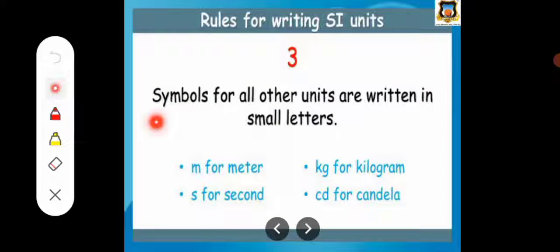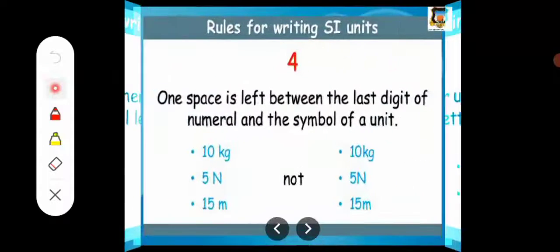The third rule is that symbols for all other units are written in small letters. If the unit is not the name of any scientist or person, then it is written in small letters, like m for meter, kg for kilogram, cd for candela, s for second. So this is the third rule.